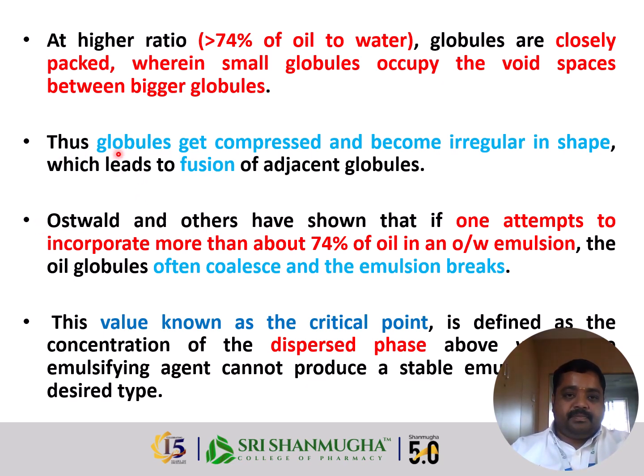Globules get compressed and become irregular in shape, which leads to fusion of adjacent globules. Ostwald and others have shown that if one attempts to incorporate more than 74% of oil in an oil in water type emulsion, the oil globules often coalesce and the emulsion breaks. This value is known as the critical point. It is also defined as the concentration of dispersed phase above which the emulsifying agent cannot produce a stable emulsion of the desired type, either oil in water or water in oil.